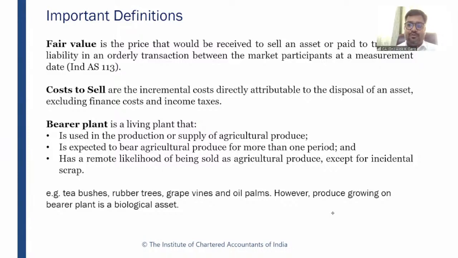I have also told you that biological asset and agricultural produce has to be measured at fair value less cost to sell, right? How does this fair value have to be calculated? I believe you guys have covered the financial instrument standard and Ind AS 113, which talks about fair value measurement. I believe you have already covered that part. So fair value needs to be calculated as per Ind AS 113, right?